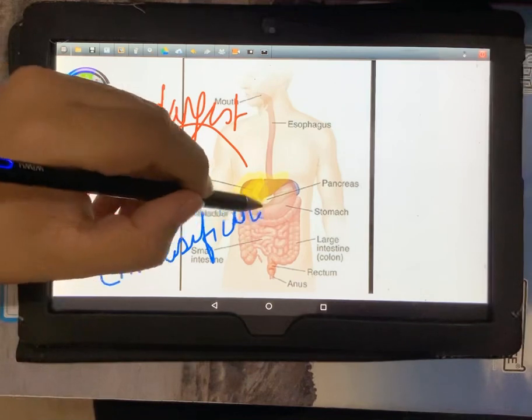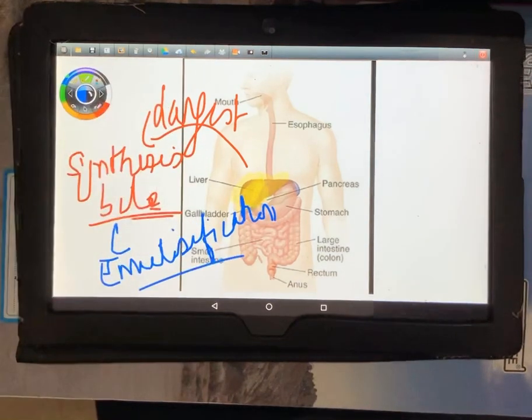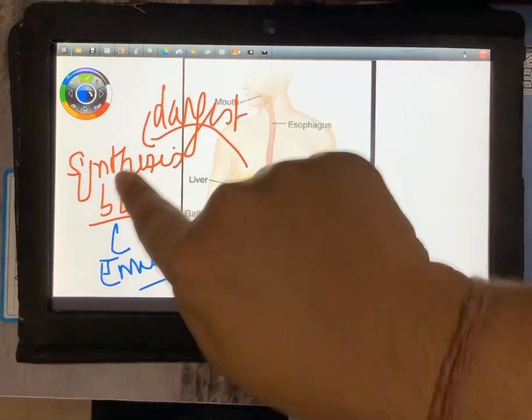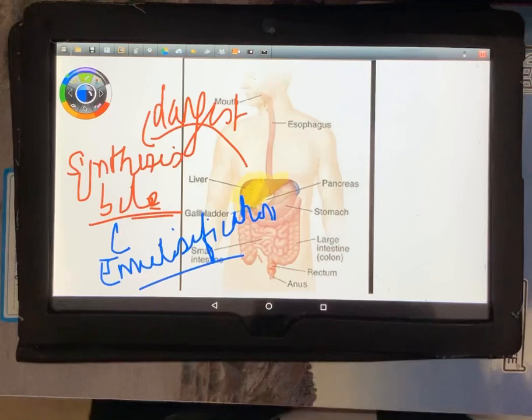Emulsification. Now, what do I mean by emulsification? Emulsification in simpler terms is breaking down. The fat molecules are actually very large globulous molecules, and digestive enzymes cannot digest them directly. They have to be broken down into smaller molecules before any enzyme can work on them, and that is done by the bile. So bile does not play any role in digestion.